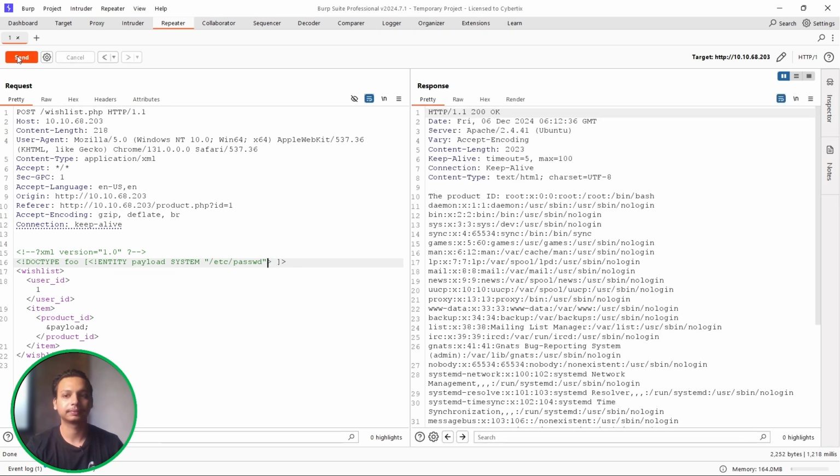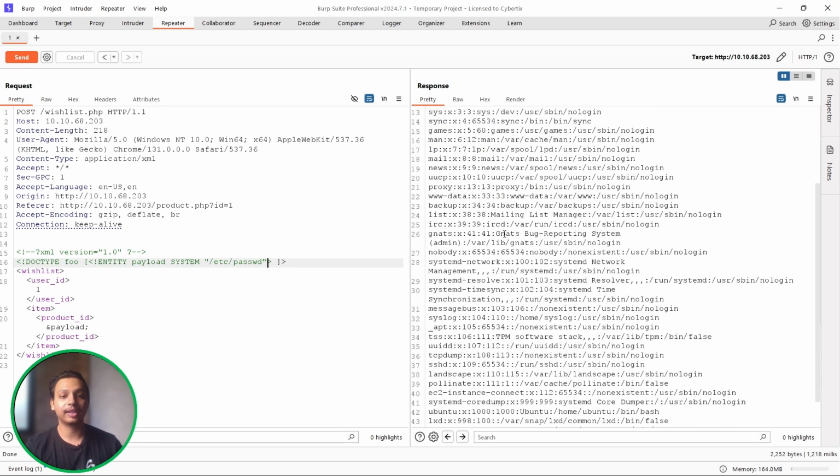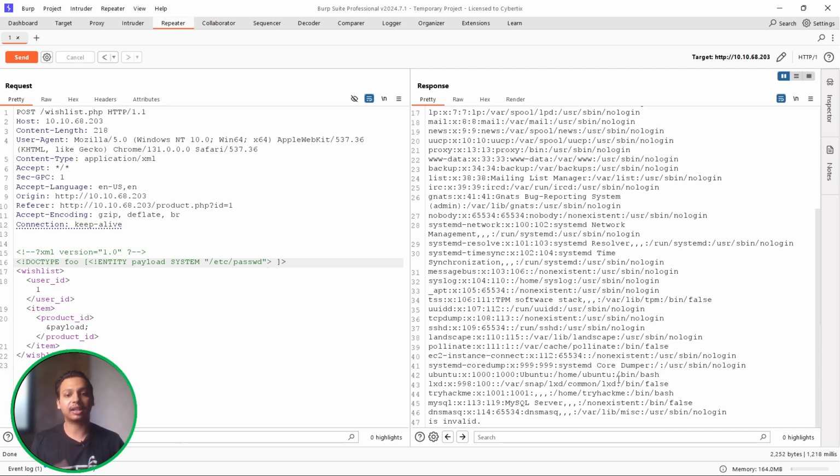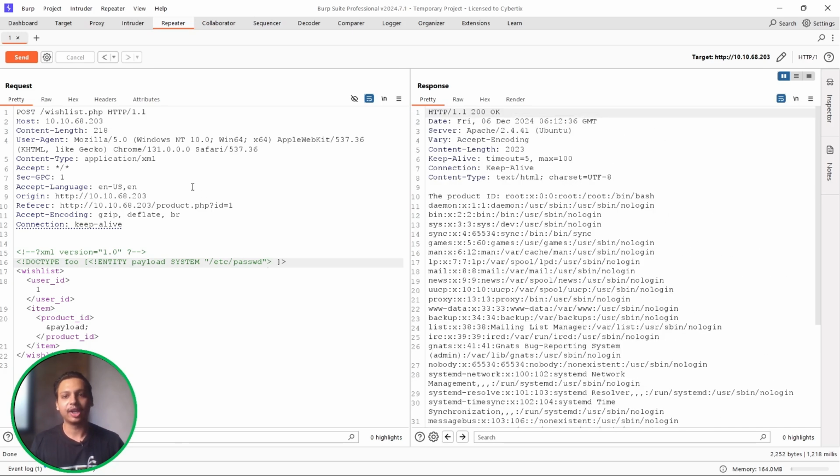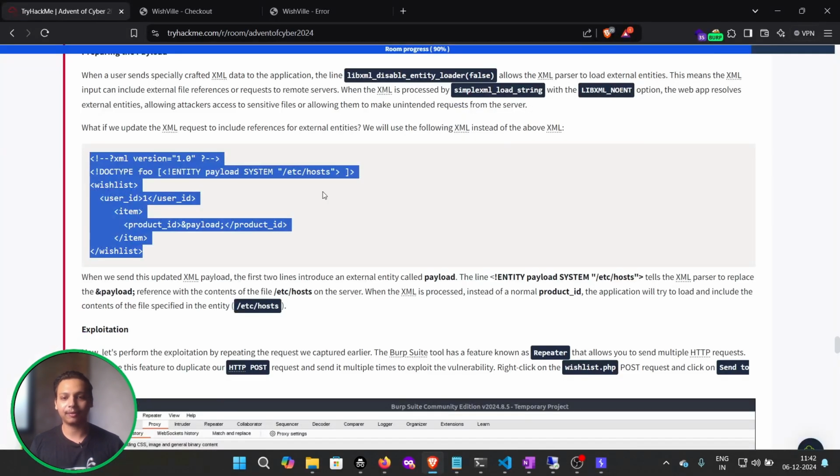Cool. Now this is a very critical vulnerability. Through that XML XXE vulnerability, we have escalated to the LFI vulnerability as well, where we can see the complete /etc/passwd file. So there is a very good chance to get great bounties, like more than thousands of dollars. So let's just focus on our lab for now.